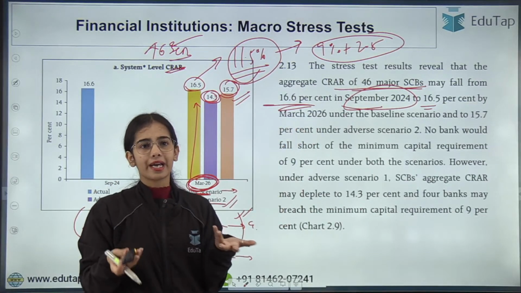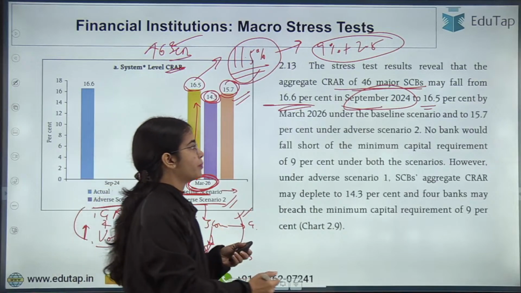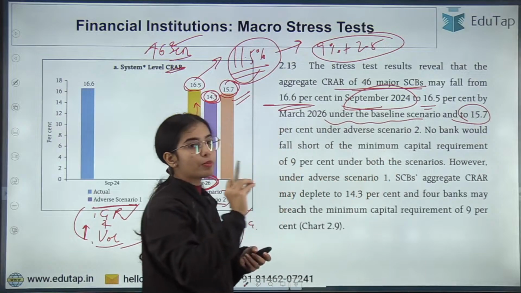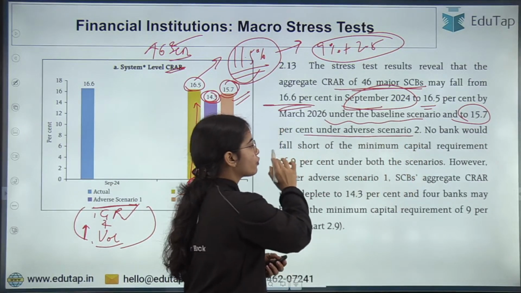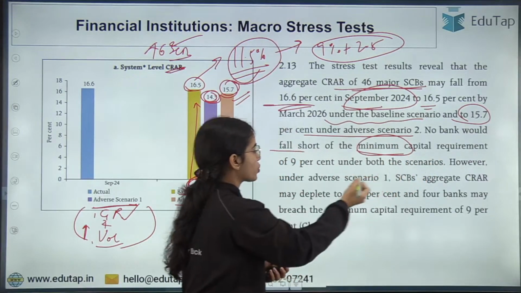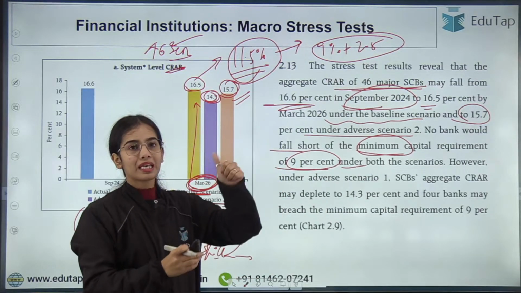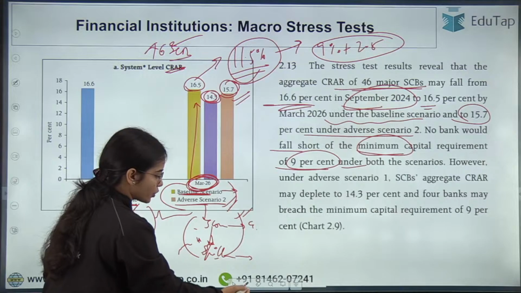But that is way higher than the RBI's minimum CRAR of 11.5% under the baseline situation. And it can fall to 15.7% under adverse scenario 2.